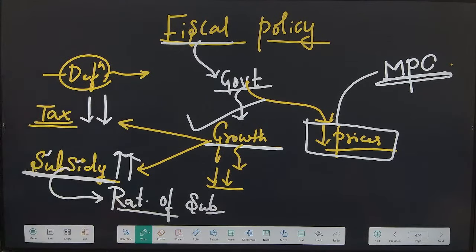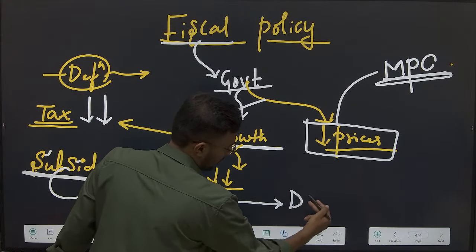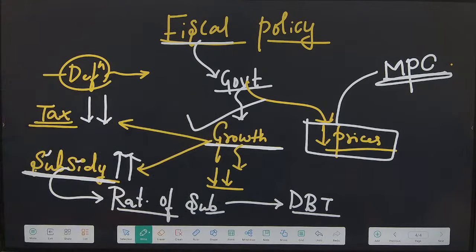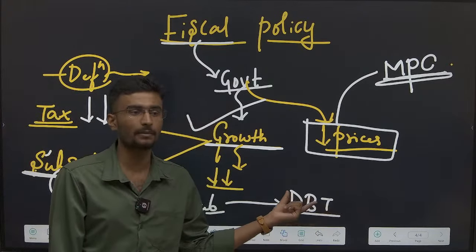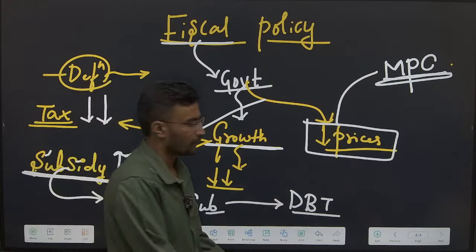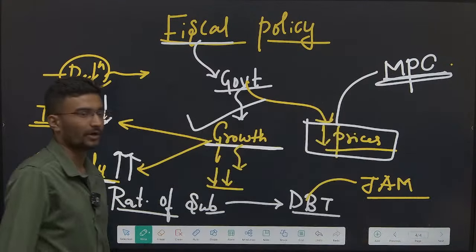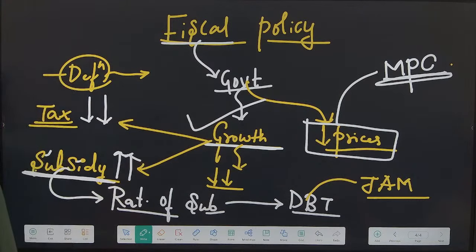Yes, it is rationalization of subsidies. Sir, give an example of rationalization. By using the concept of technology, by using the concept of e-governance, that is DBT. What is DBT? Direct benefit transfer, linked with JAM Trinity. Linked with JAM Trinity, we are providing subsidies to exactly the right beneficiaries. Now, do you think that this 5G guarantee schemes is good for a country or is it good for a state?